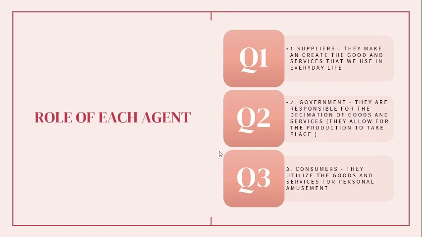Another term for firms is suppliers, because they supply goods and services for the overall economy with the hopes of making a profit. So suppliers make and create goods and services that we use in everyday life. Government is responsible for the dissemination, which is the allocation, of goods and services. They allow for the production process to take place. Without governments, the production process would be much harder.